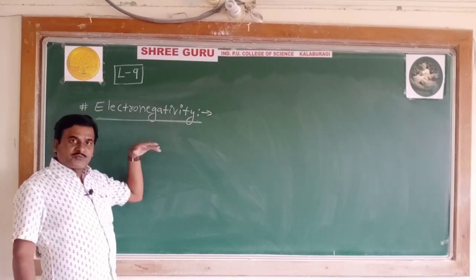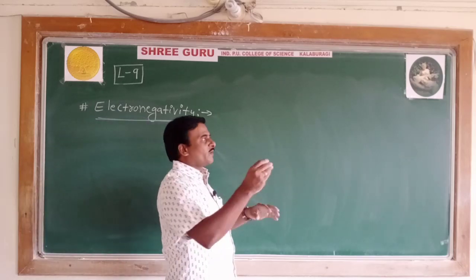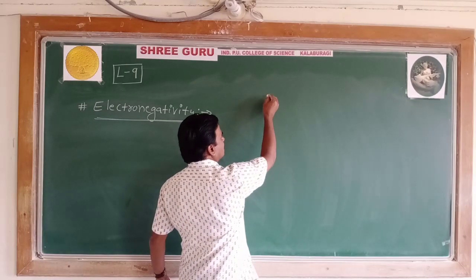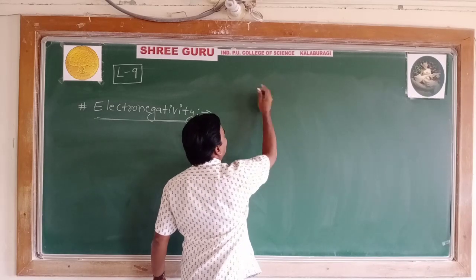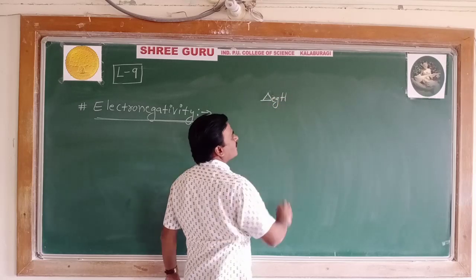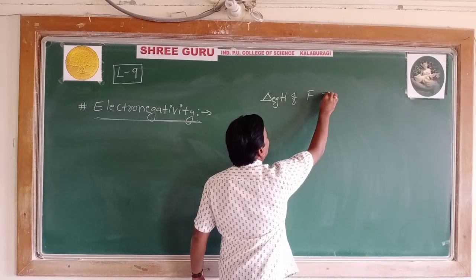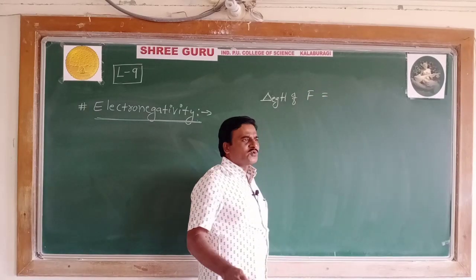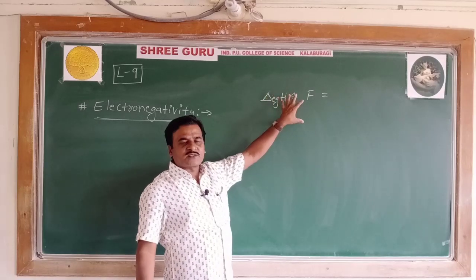Well, before we go to collect electronegativity, let's look over a point on electron gain enthalpy. Usually a question has appeared on this part.